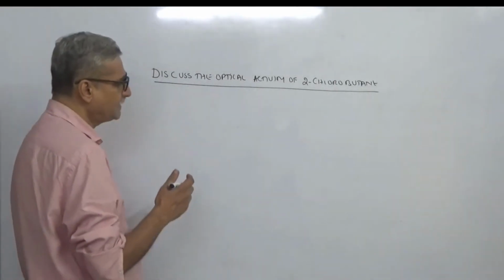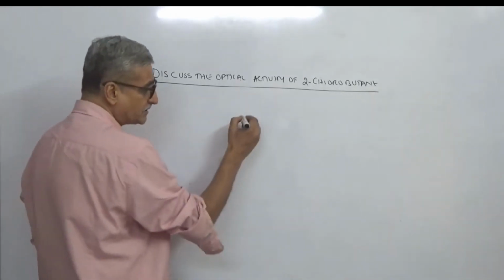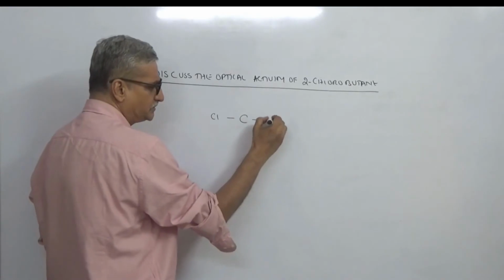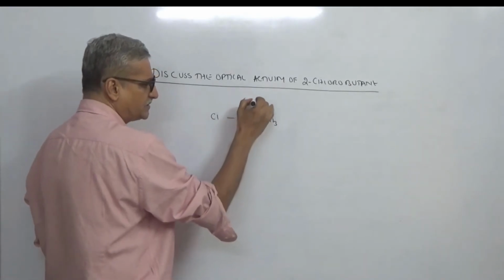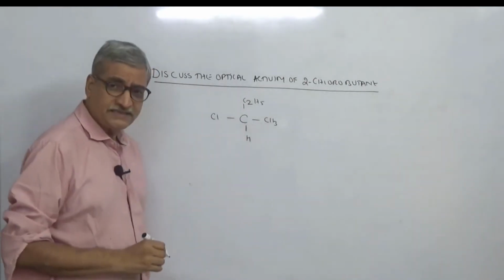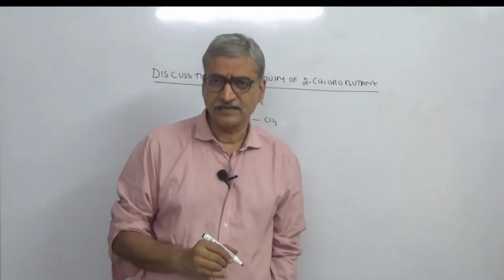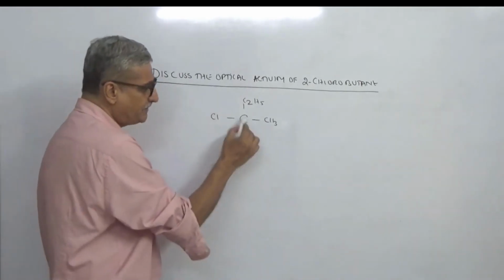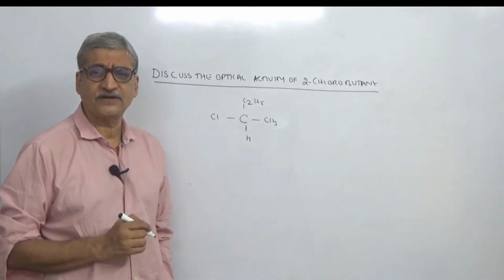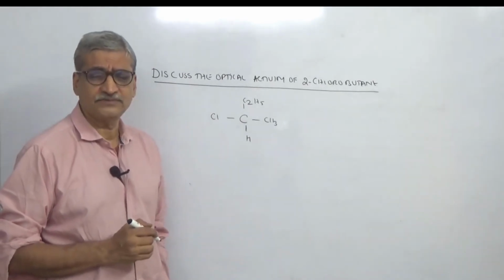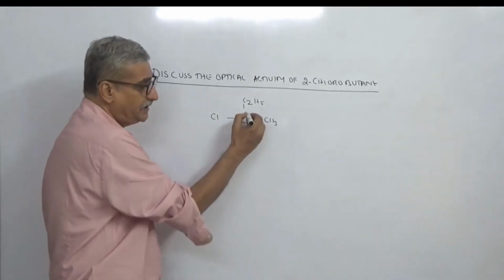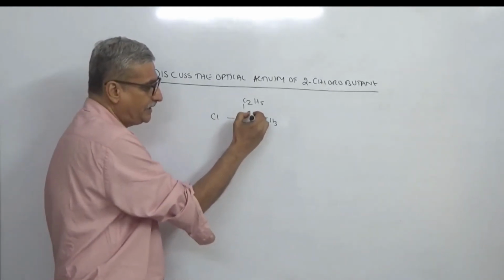Is this clear? So how do we start? First you write the structure. So you have Cl, CH3, C2H5, H. So you can see this is having an asymmetric carbon atom. This carbon atom, what has happened? Its 4 valencies are satisfied by 4 different atoms or groups of atoms. So an asymmetric carbon atom is indicated by an asterisk mark.